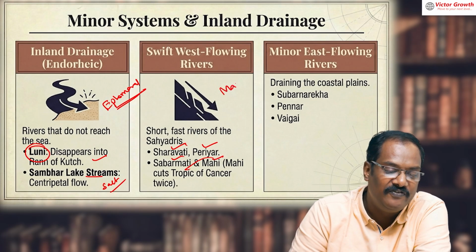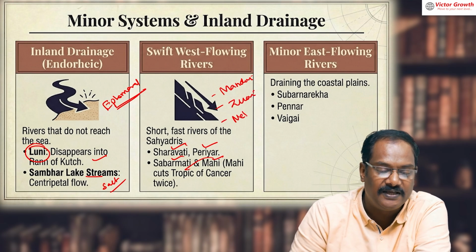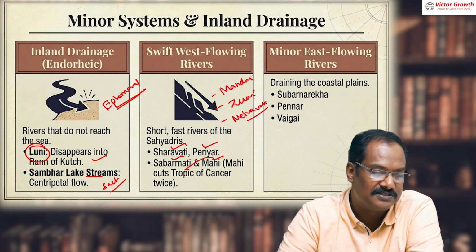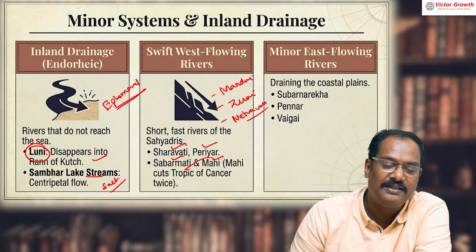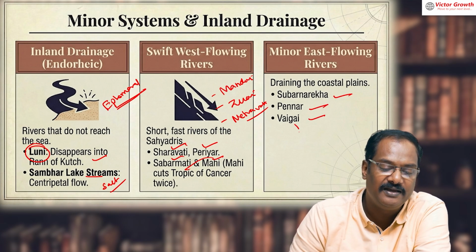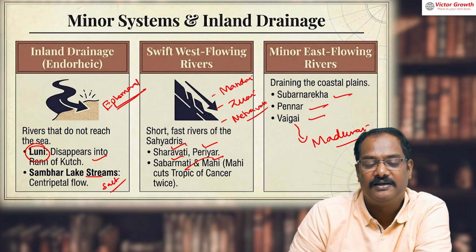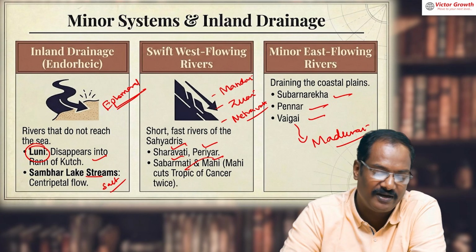Some more: Mandovi, Zuari, Netravati. All these are west flowing rivers. West flowing rivers do not form deltas. You have to understand that. Then some other east flowing rivers: Subarnarekha, Pennar, Vaigai. Vaigai is Madurai. These are some small east flowing rivers also.